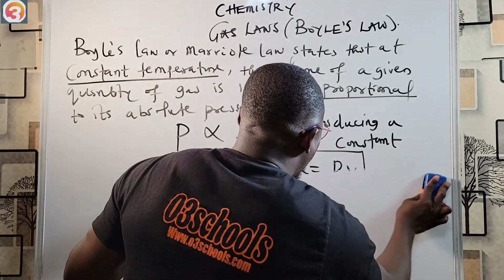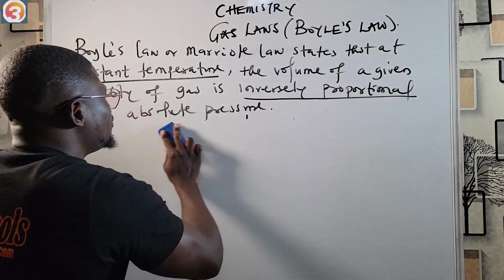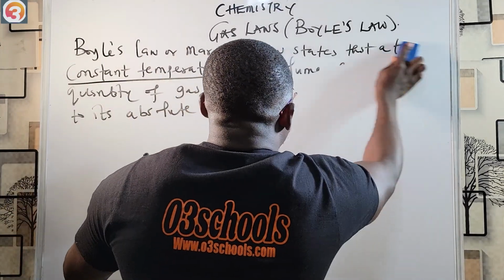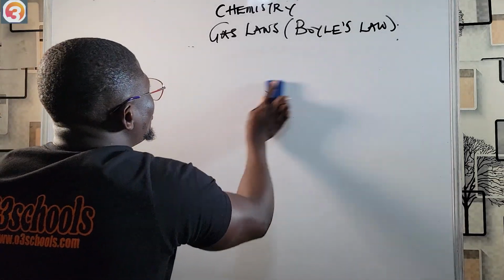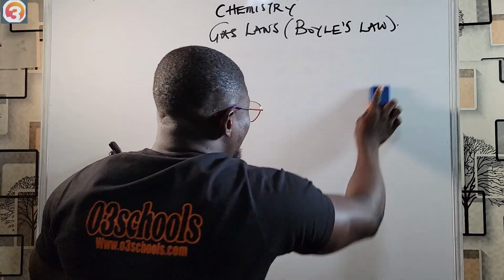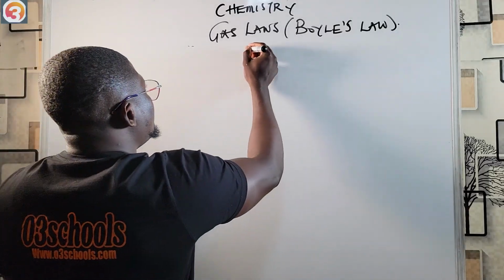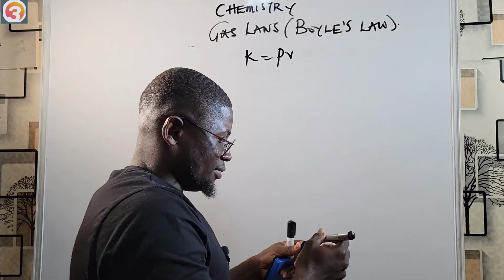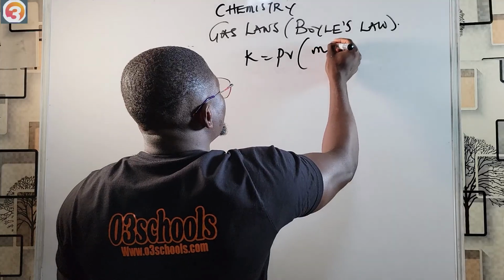However, it is safe for me to let you know that this is only true for ideal or imaginary gases.